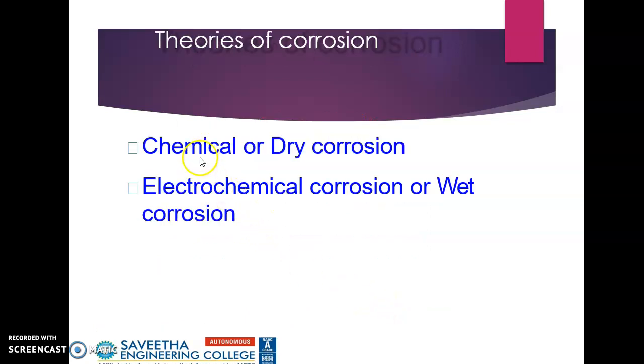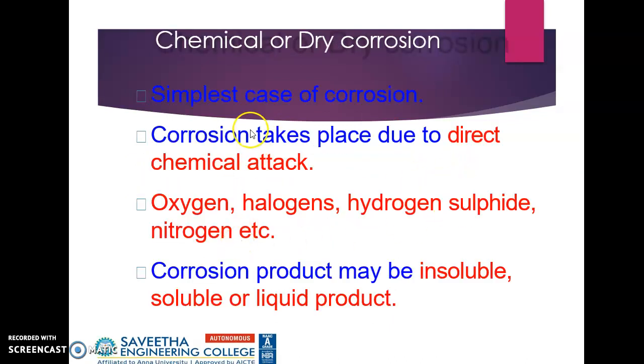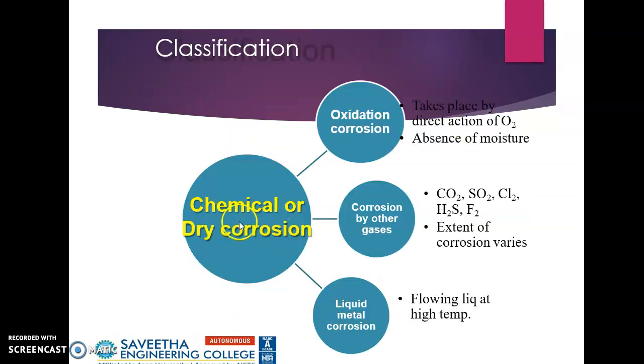So as I told you, we have two types of corrosion: chemical or dry corrosion, and electrical or wet corrosion. What is chemical or dry corrosion? Dry means no moisture. So it takes place by direct attack of oxygen, halogens, hydrogen sulfide, nitrogen. And the corrosion product could be insoluble, soluble, or it could be a liquid product also.